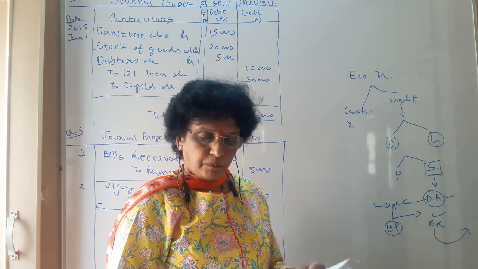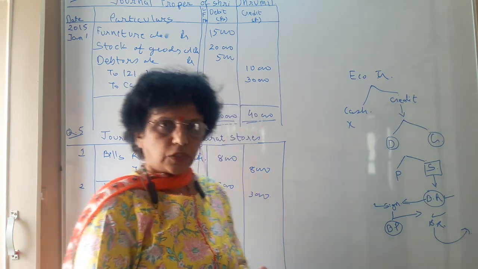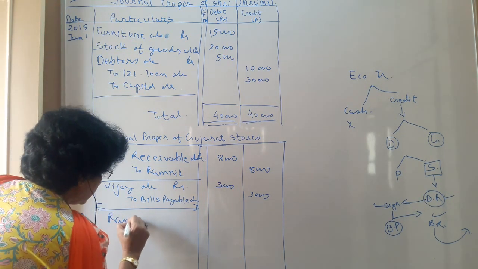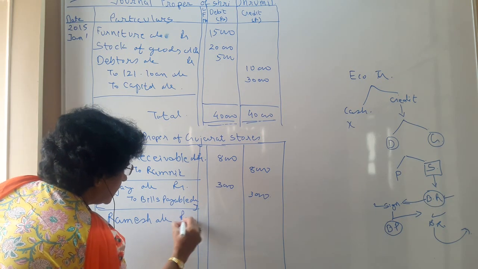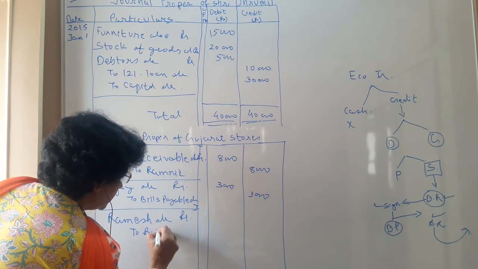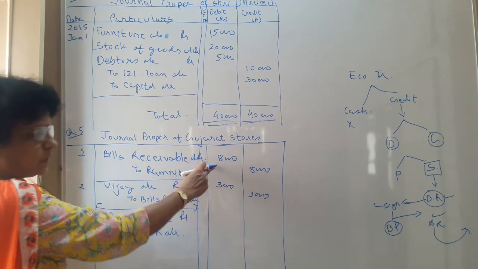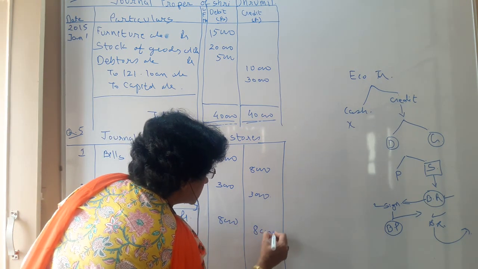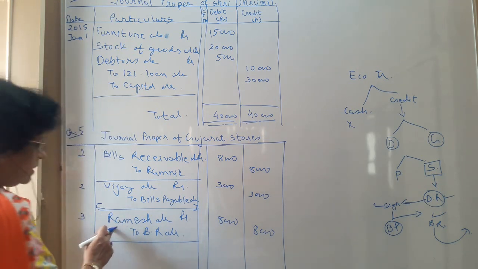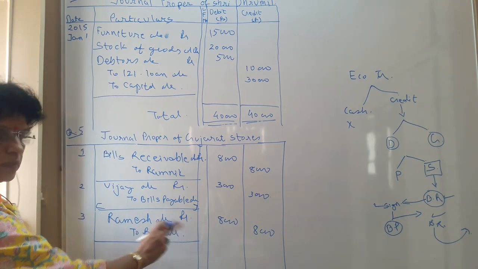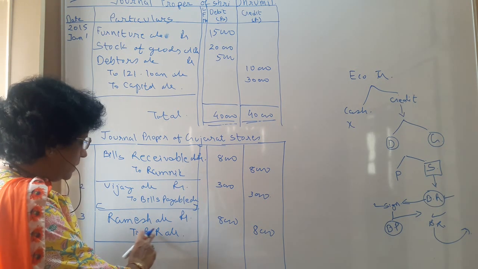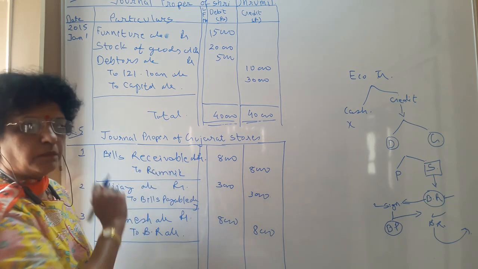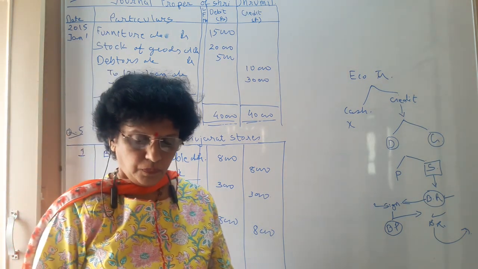So here the bill goes out and the receiver receives the bill. The entry becomes: we have given it to Ramesh, so Ramesh becomes the receiver. So the third journal entry: Ramesh account debit to bills receivable account, and the transaction amount is not mentioned. You have to consider 8,000, as that bill was of 8,000. Your narration becomes: being bills receivable endorsed to Ramesh, which you have received from Ramnik.